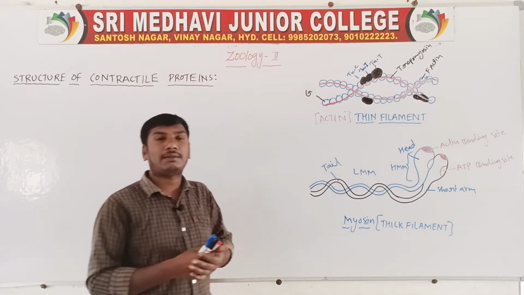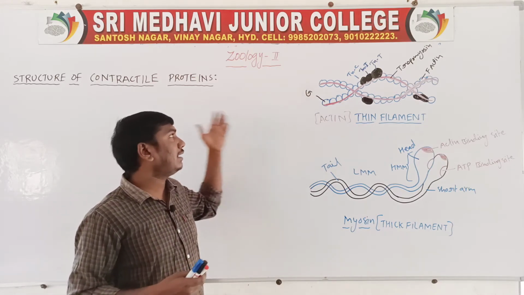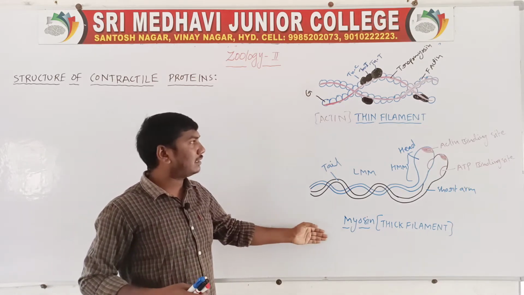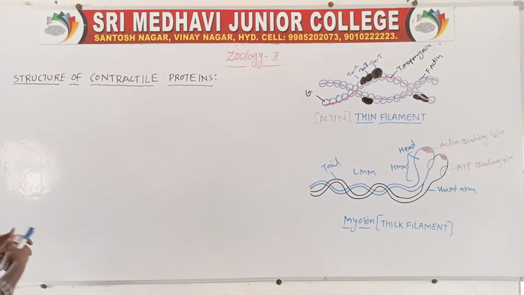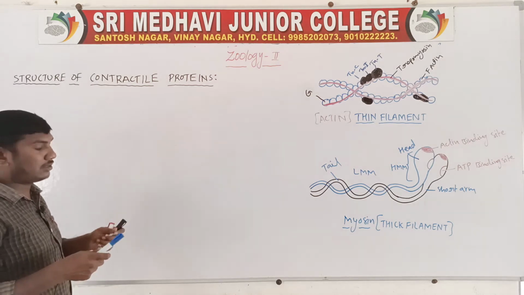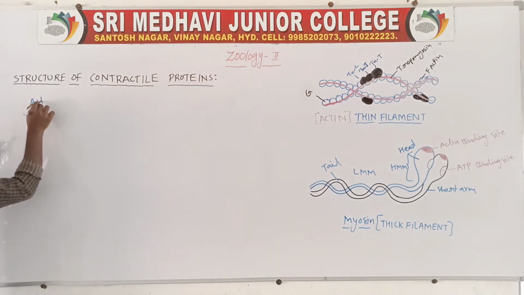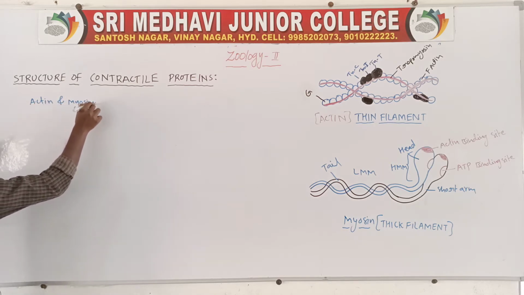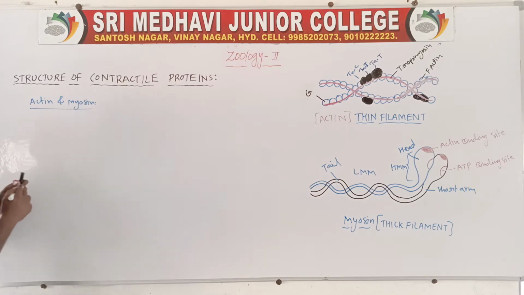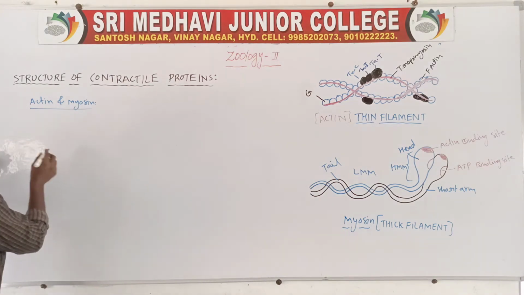The muscle fibers contain actin and myosin filaments. So the contractile proteins are actin and myosin. First heading: actin.